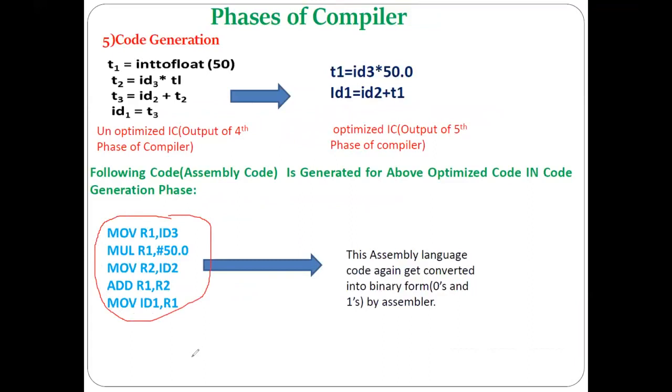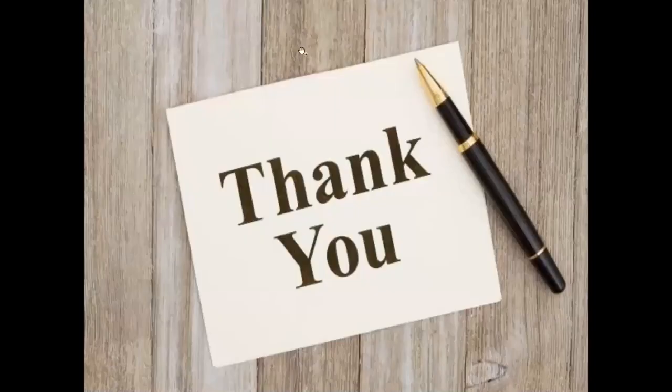And here we have finished all the 6 phases of the compiler, where we have seen how the compiler processes your source language code, which is in a higher level language, into lower level language code. I hope all of you understood all the 6 phases of the compiler. If you have any doubt, you can mention those doubts in the comment section. I will definitely answer all of your doubts.